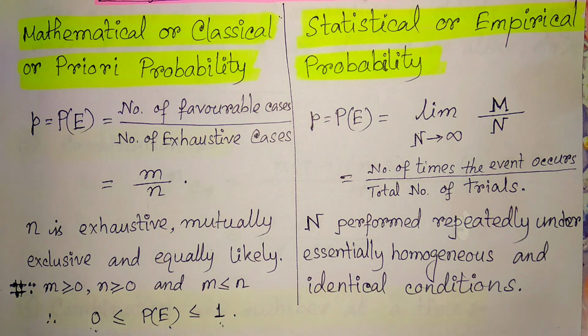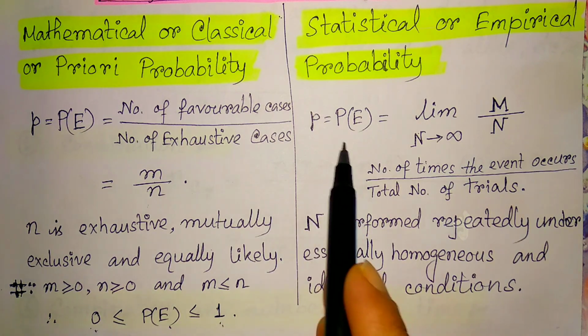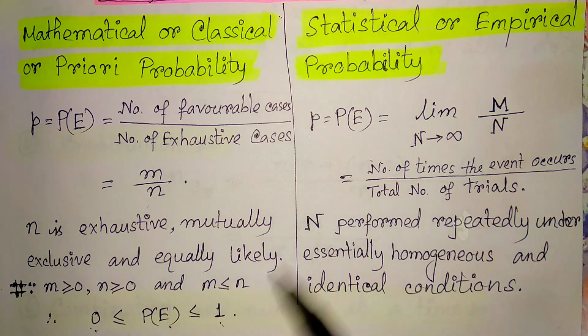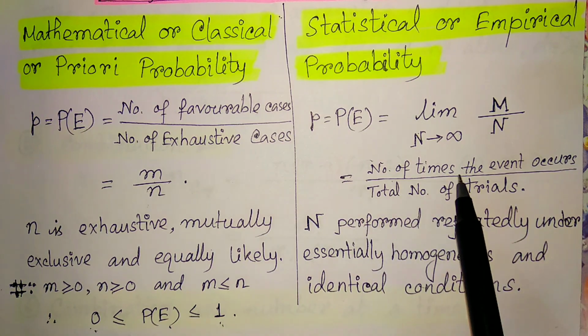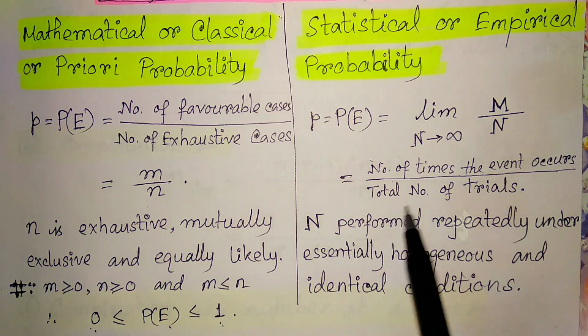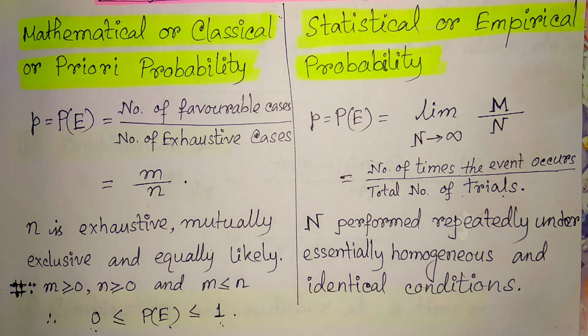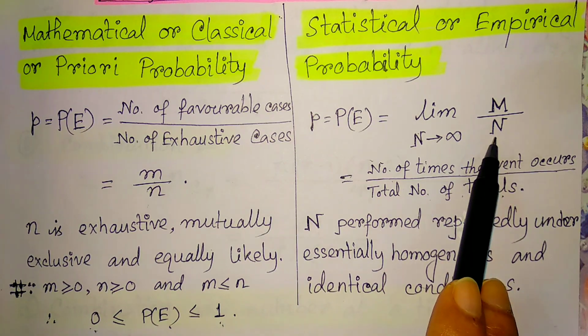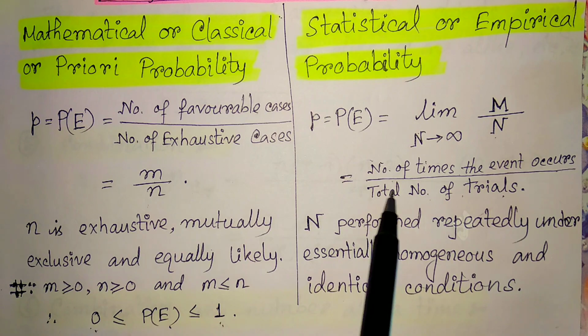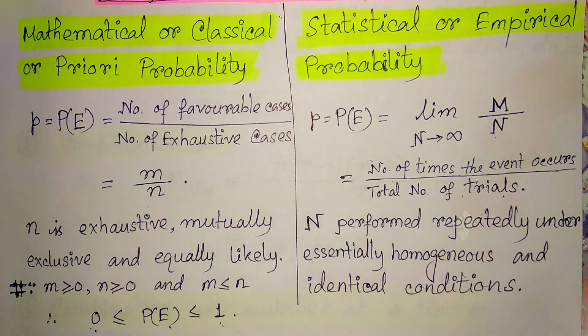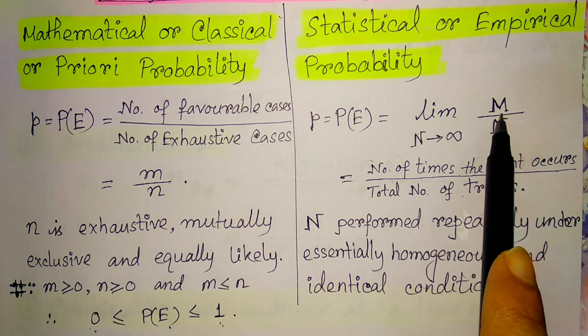Just remember, here the number of trials may be infinite in number. We will take the limiting case here. So the probability is the number of times the event occurs over the total number of trials. The total number of trials is denoted by capital N, and the number of times the event occurs is denoted by small m.